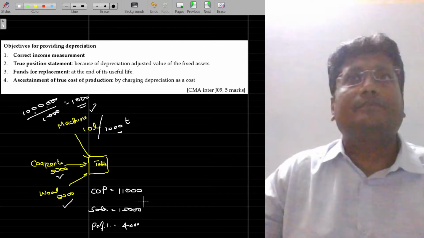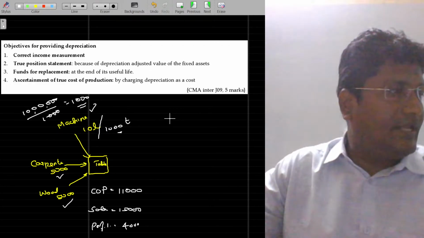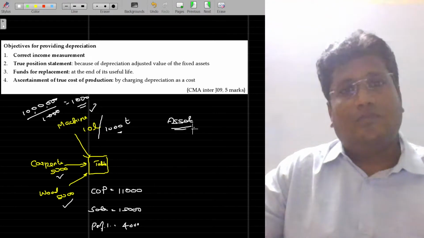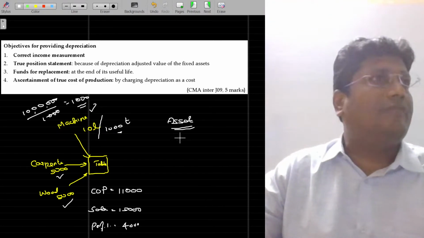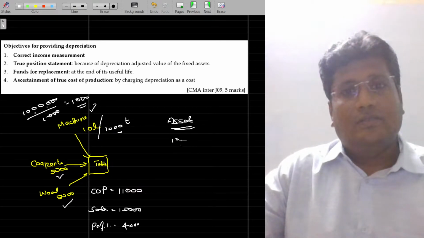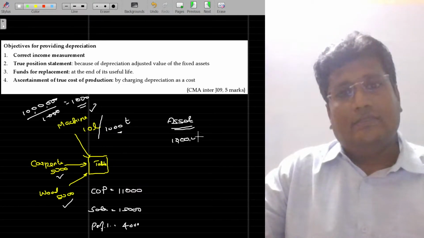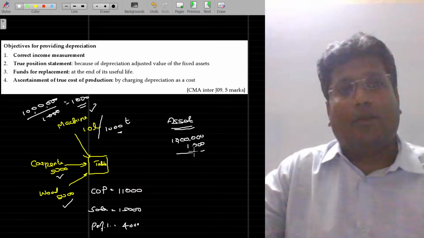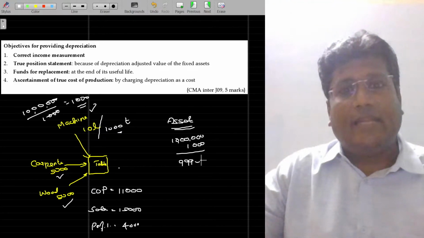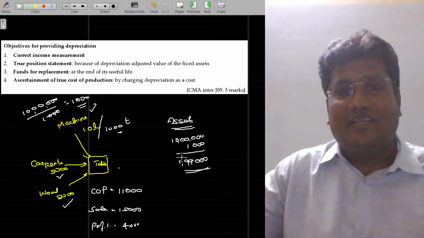Now come on, tell me, what is the value of the asset? 10 lakhs. Where I have used 1,000 rupees worth of asset for manufacturing the table. Hereafter it is only 9 lakhs 99,000. Isn't it?